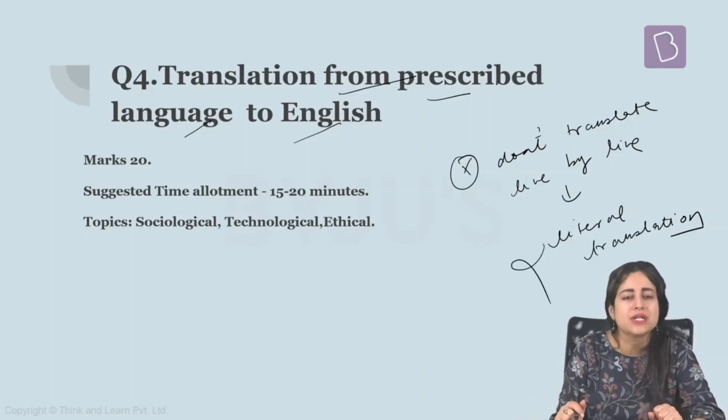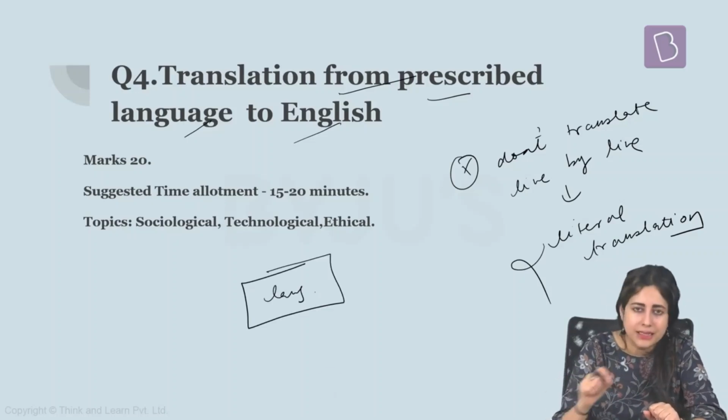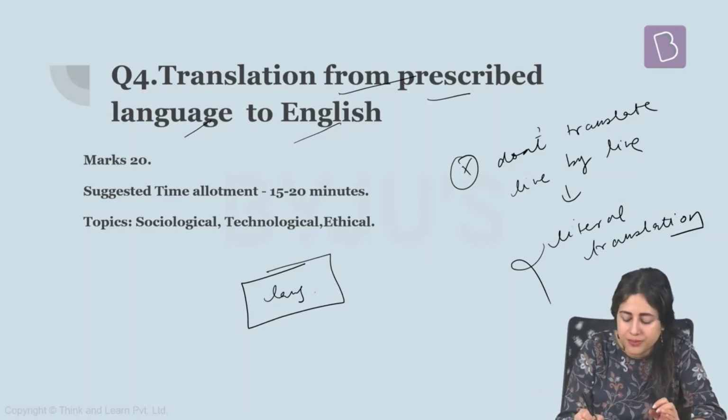You need to make sure that whenever you are doing the translation question and you have been given a passage in your native language, in your chosen language, first finish reading that passage. Don't fall for the temptation of translating line by line. It will never work out. Every language is different in its format, structure, and its basic essence. Word by word, you can never translate in any language. That's why make sure you finish reading the entire paragraph in your native language.